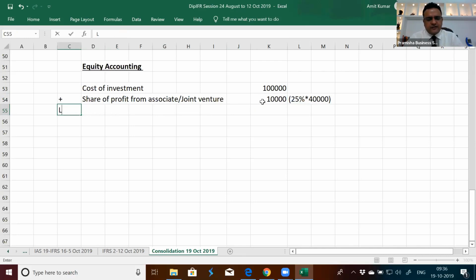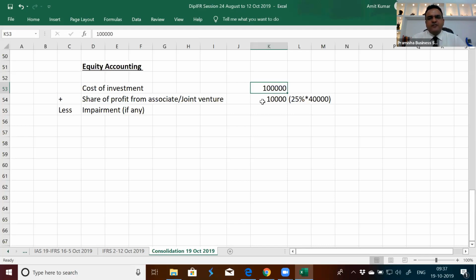This is subject to impairment testing as well, because there is an investment which may not be recovered over time, less impairment if any. And this investment cannot go below zero unless there are guarantees given by the investor that will also suffer losses beyond zero. If someone has made an investment of 1 lakh, if it impairs, it can be brought down to zero, but not beyond that. We will not show any minus amounts in our books. If you have made an investment of 1 lakh, if it depletes, your 1 lakh is gone. They cannot claim anything beyond 1 lakh.